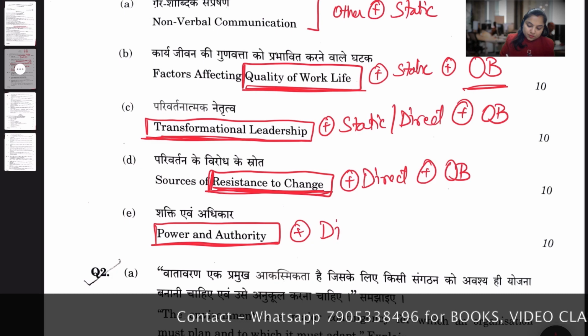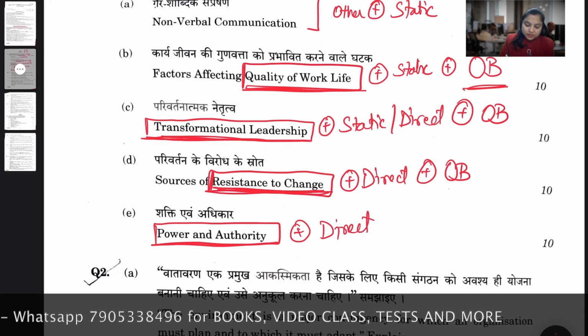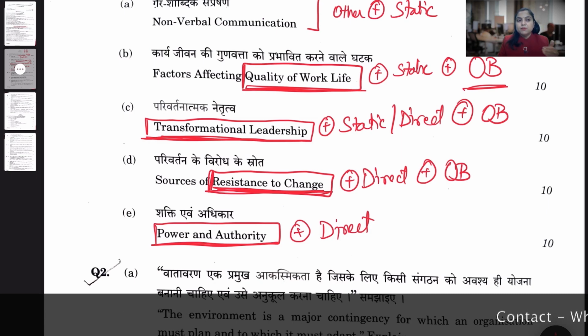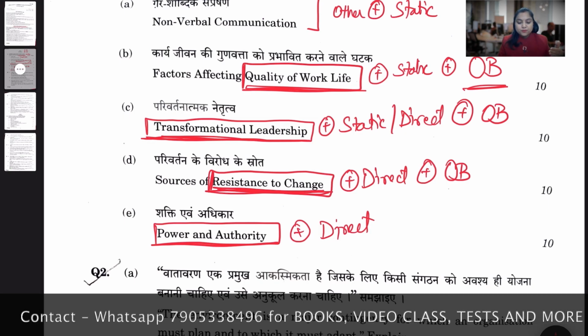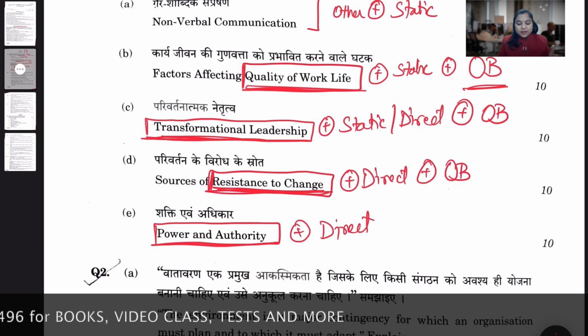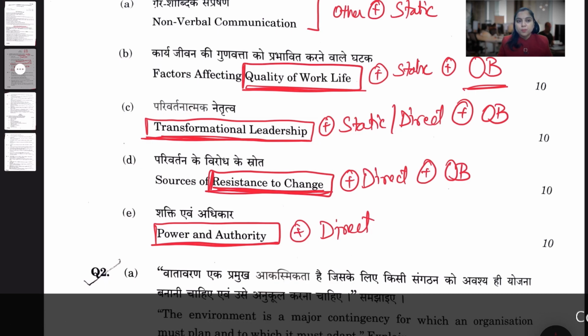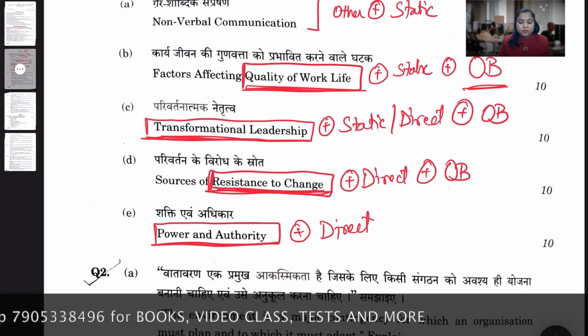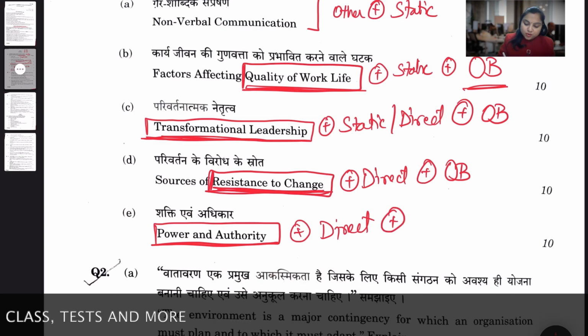Again, a direct question, a creamy question, though we cannot say it will be creamy from this year, because when you go back into past papers of previous years, you don't find a direct question on power and authority, but you find statement-form questions there. So you cannot directly link it with power and authority. It is a direct question and related to your subject organization theory, that is OT.